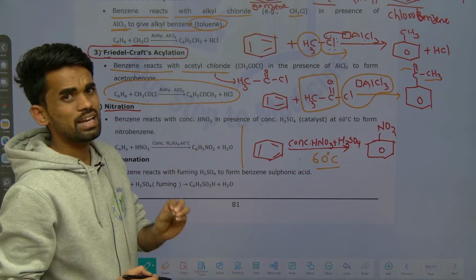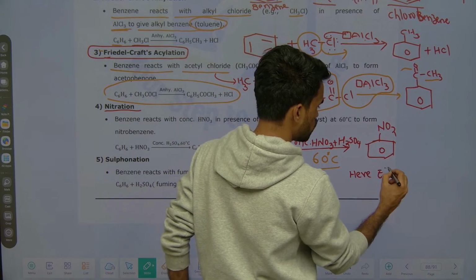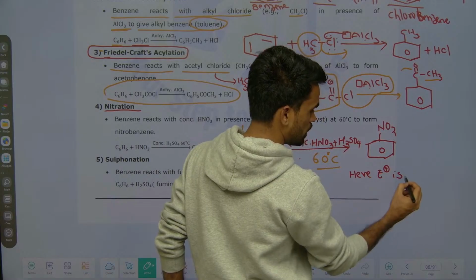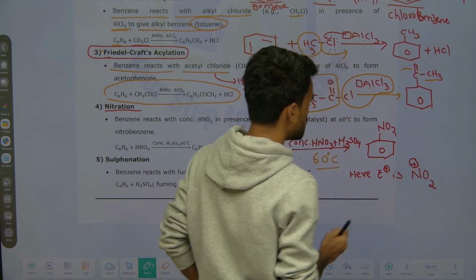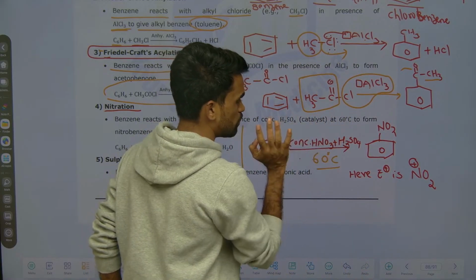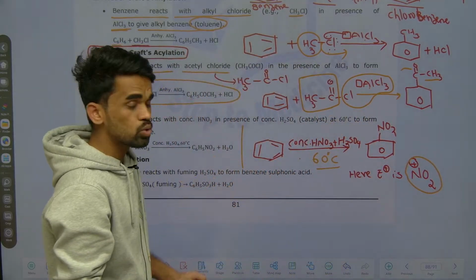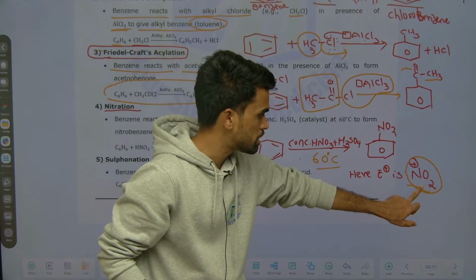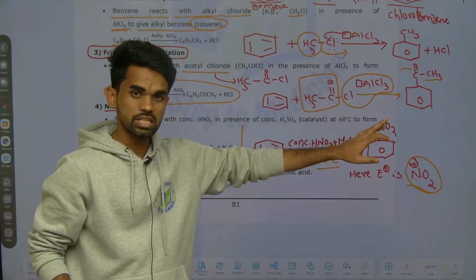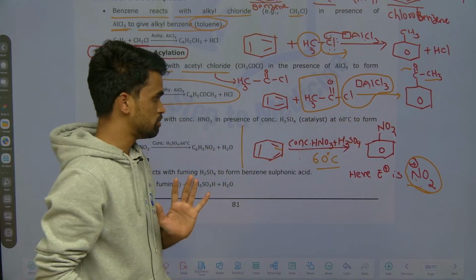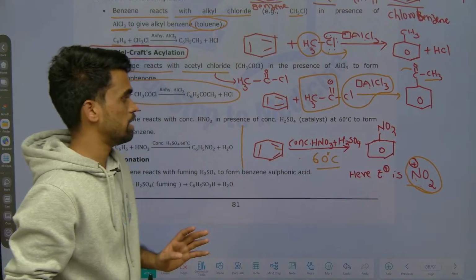And if you want an extra part to be mentioned, you can write fully, electrophile is NO2 plus. What is the electrophile? NO2 plus. It means from this HNO3 and the sulfuric acid, you are generating an electrophile. What is the name of that electrophile? Nitronium ion. This nitronium ion is generated. This electrophile attacks our benzene ring and generates this nitrobenzene compound. This is the mechanism you can mention, just a sample, if not a detailed mechanism.